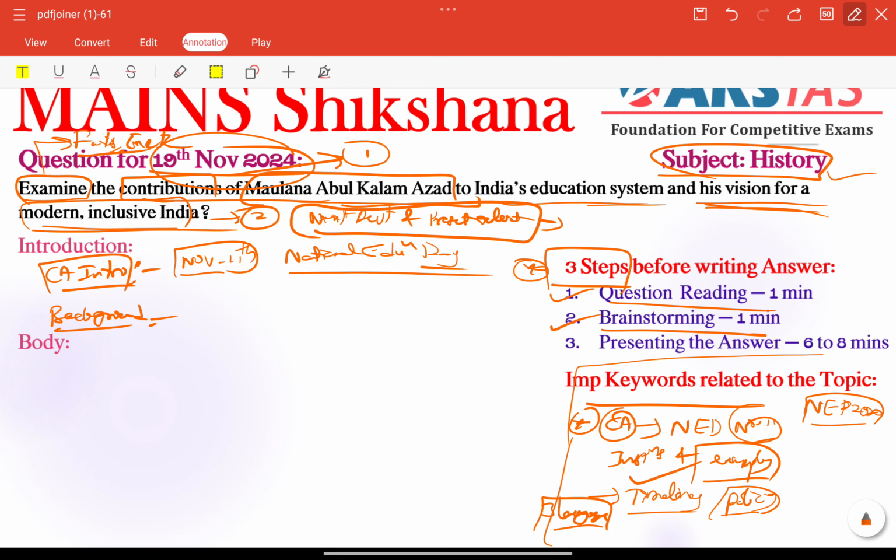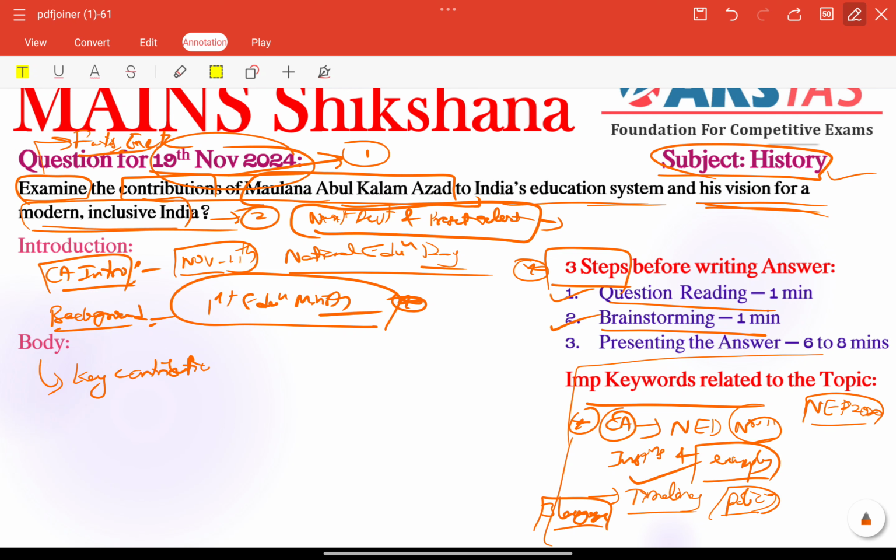Abul Kalam Azad, right? His honors are that he was the first education minister. He served as the first education minister, a very important phenomenon, right? Important fact. So his contributions shaped India's modern education system also, right? So these type of important facts need to be included here. Other than that, in the body part, first of all we need to focus on providing key contributions, right?